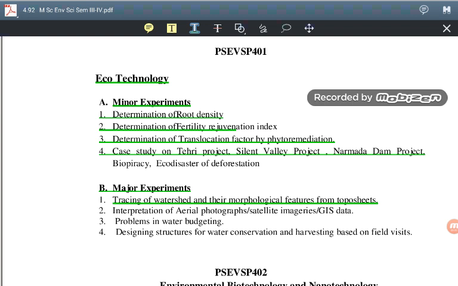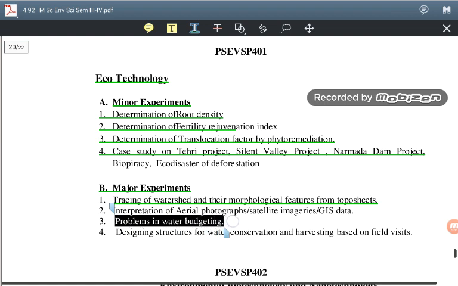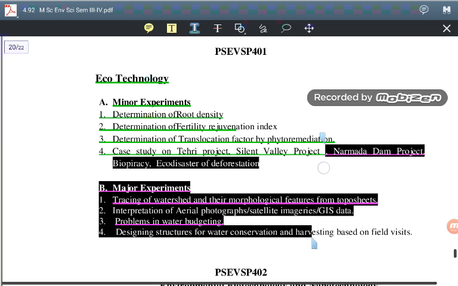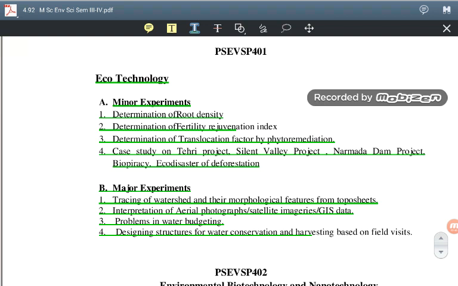Next is problems in water budgeting. What are the problems included in water budgeting should also be covered. And next is the design structure for water conservation and harvesting based on the field visit. If possible we are going to cover this also. So that was the practical related to the first paper, eco-technology.